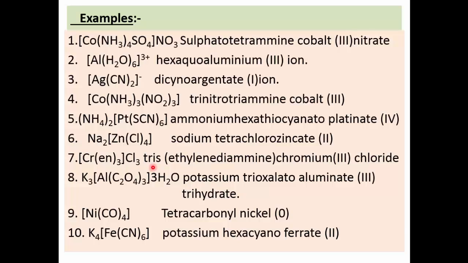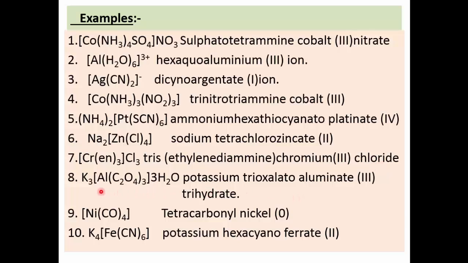First we have to write the name of the ligand. 3 times ethylene diamine are present, therefore tris ethylene diamine. There is only one type of ligand present, ethylene diamine. After that, let us write the name of the central metal ion, chromium, and in small brackets its valency, III, and then write the name of the negative ion present outside the square bracket, chloride. So in this way: tris ethylene diamine chromium(III) chloride. This is the name of this complex.